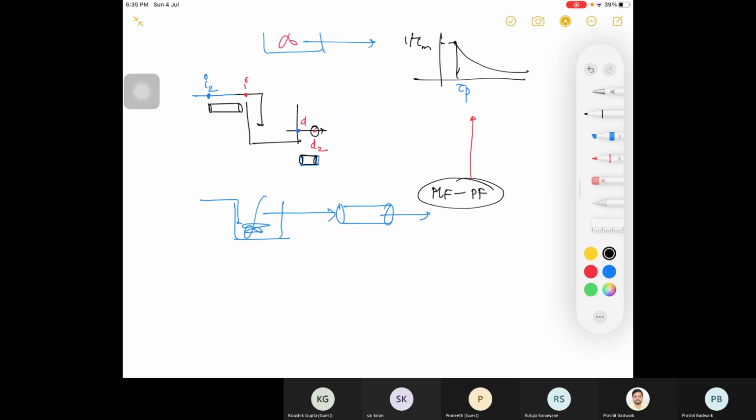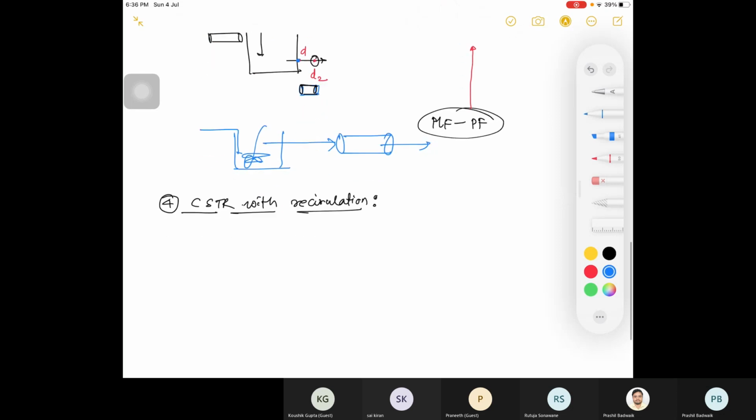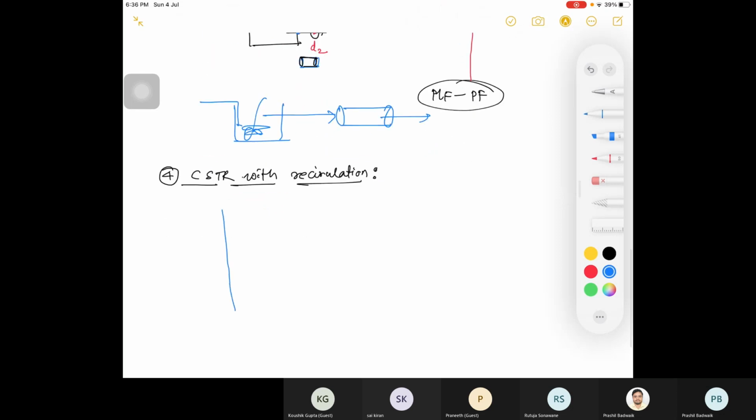Should I move? CSTR with recirculation. What kind of profile can you expect with recirculation? Based on what I told you, what is recirculation?